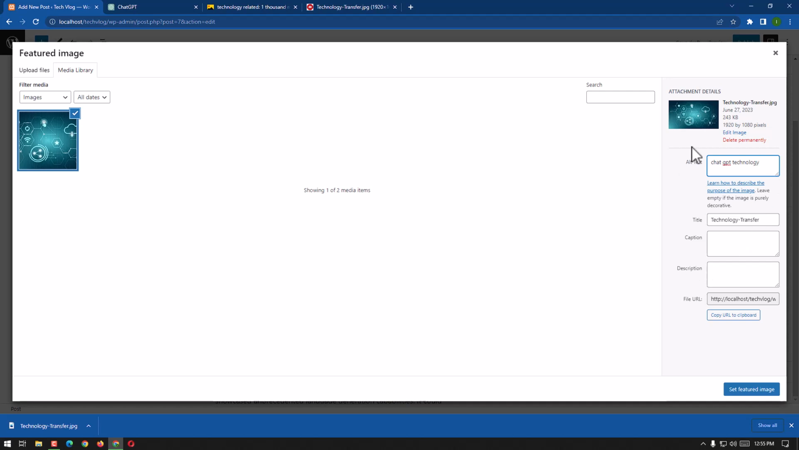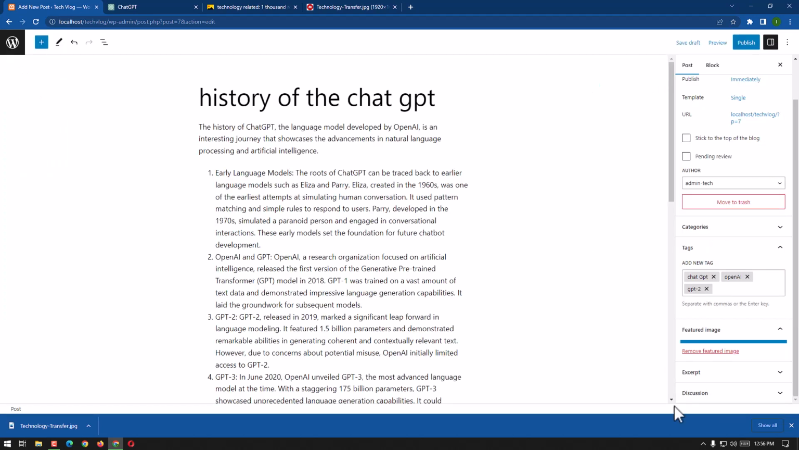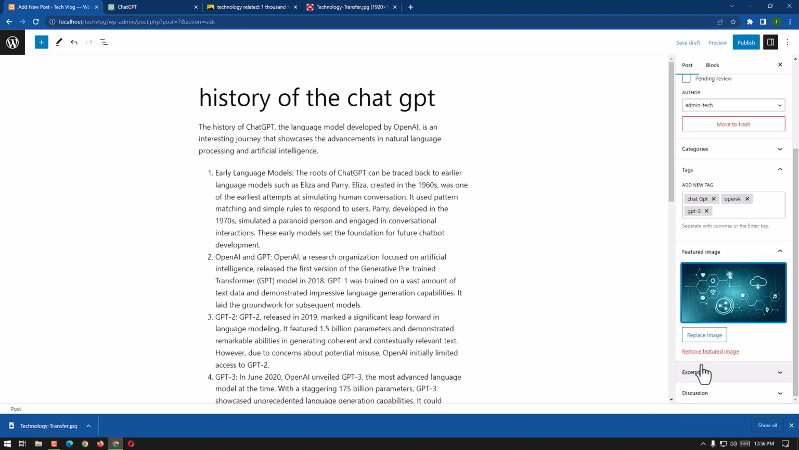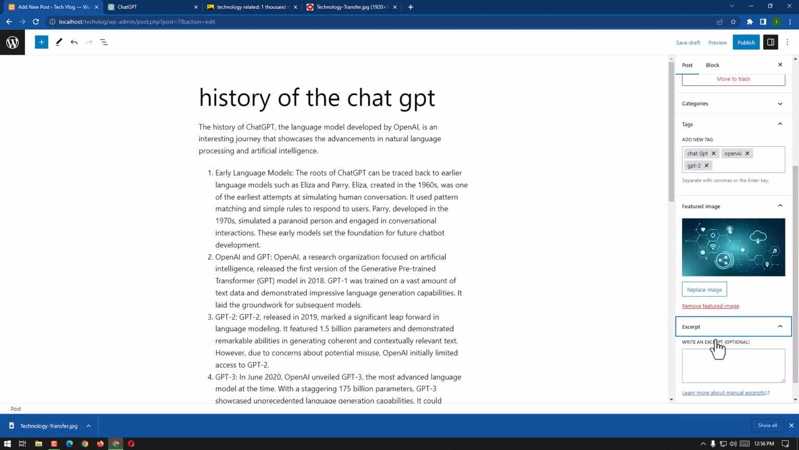Here we go. We can write its caption and description however we want. Right now it was just to show you how we can write the caption, which is history of ChatGPT, and likewise, for example, right now I'm copying it and gonna paste it here, but you can use different, and it appeared here. We can also replace and remove the featured image, and here in excerpt, write an excerpt optional.